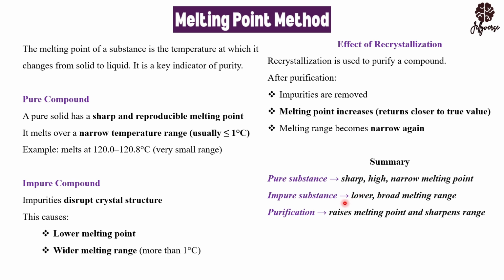For impure, its melting point will be lower, that is one, and also the range will be broad. If you're having it melting at 80 degrees Celsius, then if there are impurities, it's going to melt around 60. So between 60 to 80, the range is very broad, suggesting that the compound is impure. Then, in conclusion, purification raises the melting point and also sharpens the range of the melting temperature.